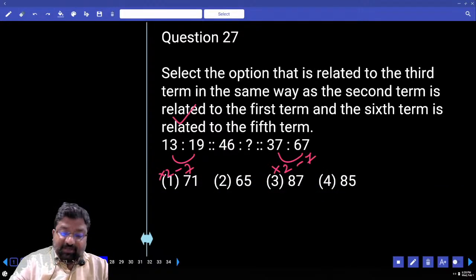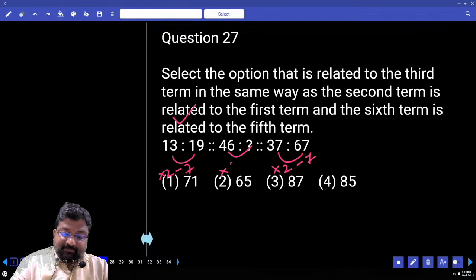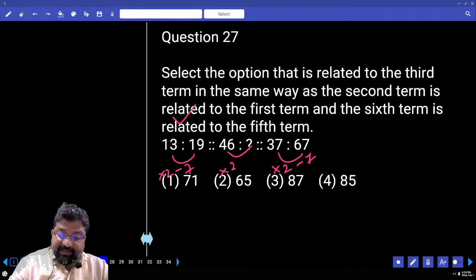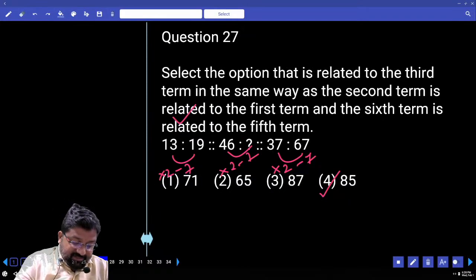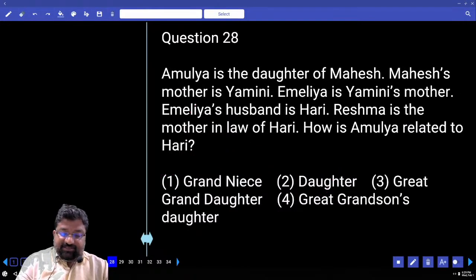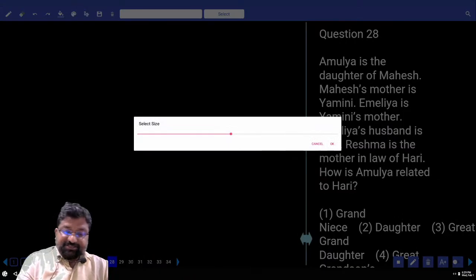Yes, it fits. 2 times 46, 92. Minus 7. How much is this? 85. Do you have it in the options? Yes, 28.